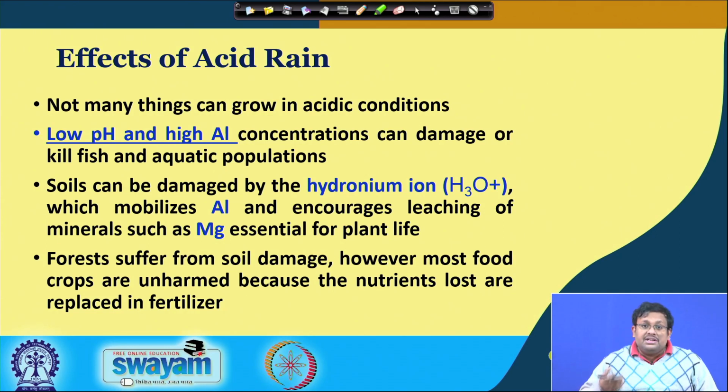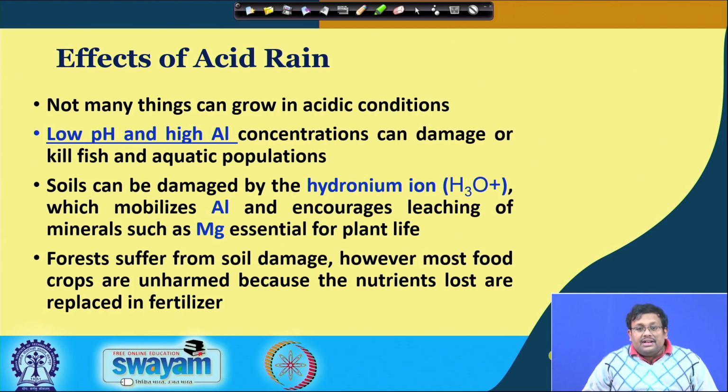However, due to this acid rain, these hydronium ions mobilize the aluminum, and as a result, magnesium and to some extent calcium leach down in the soil, becoming unavailable to the plant for extraction through their roots, and this renders the soil infertile.